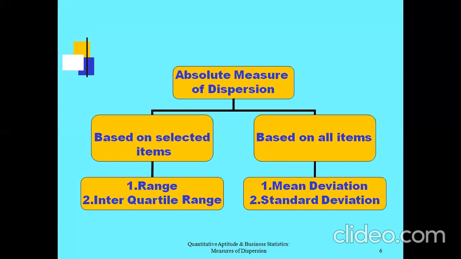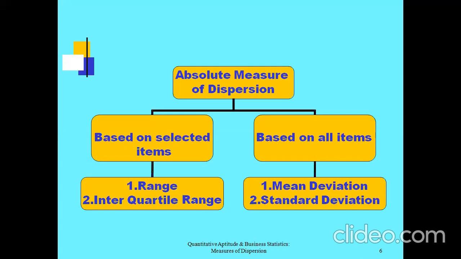And if you observe, index number is being developed partially with measure of central tendency, that is arithmetic mean and geometric mean. So the basis under statistics is nothing but measure of central tendency and measure of dispersion.